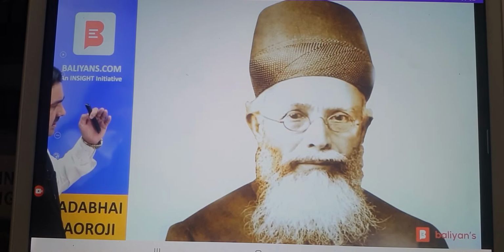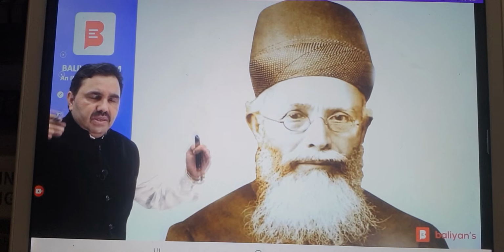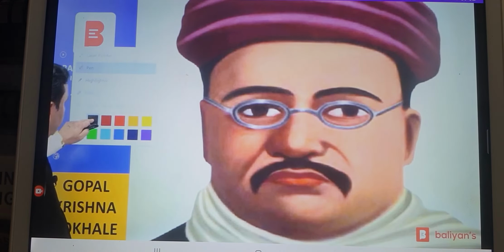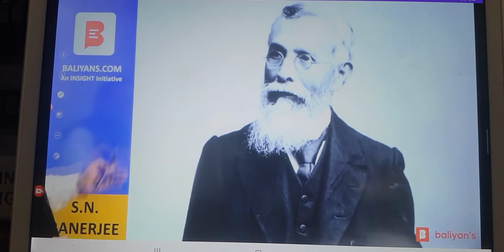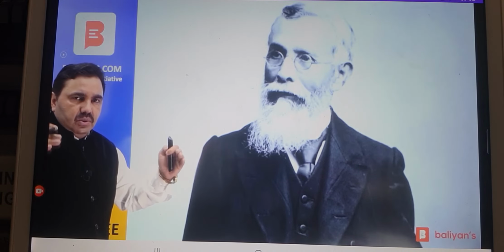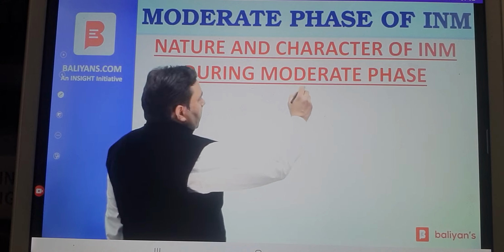Dadabhai Naoroji, famously known as the Grand Old Man of India, was the president of Congress many times. Gopal Krishna Gokhale, another prominent leader belonging to moderate phase. S.N. Banerjee, he was also a very prominent inspiration. He was also a very big leader in moderate phase. So these were the leaders of moderate phase.